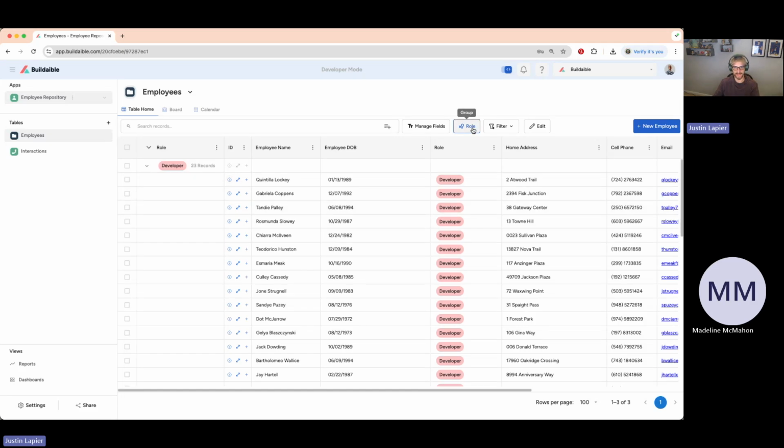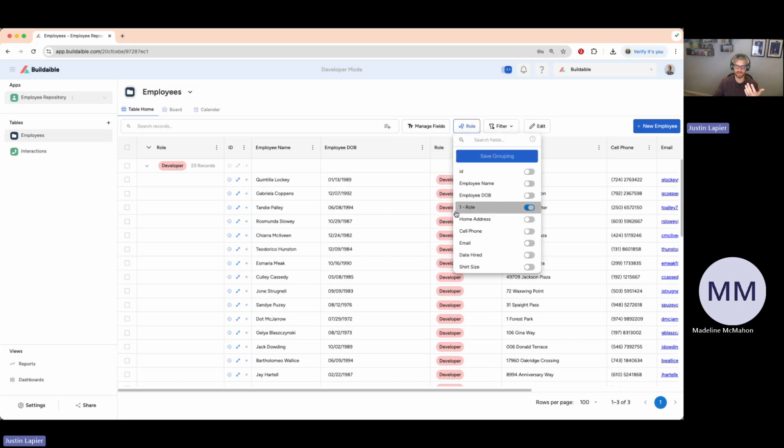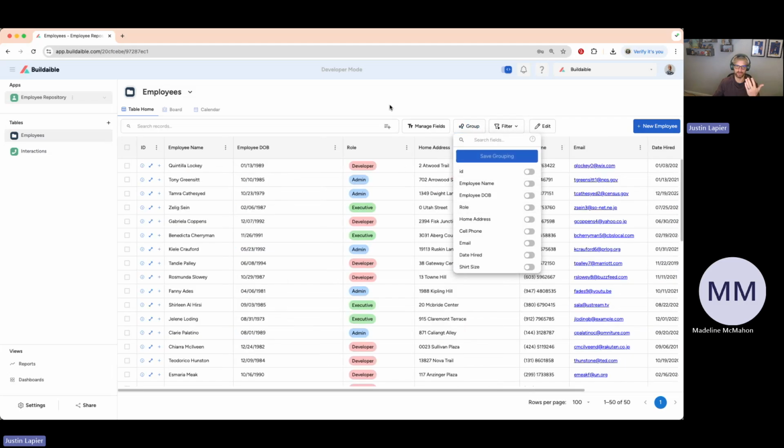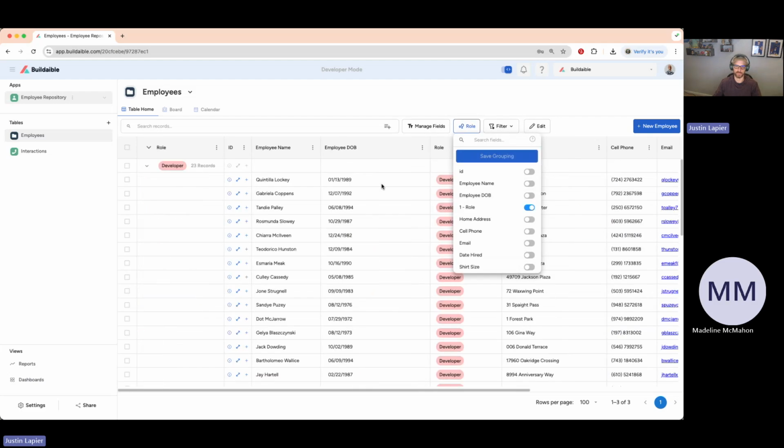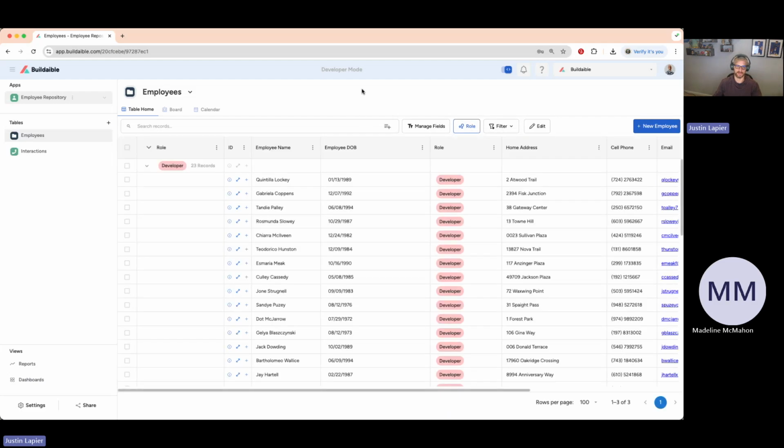If you don't want that to be the main view when you come to this table, you can go back into here, uncheck that role, hit save grouping, and now it's back to how it was before. I just wanted to show off that one little unique feature of how you could group your records based on a certain field in the system, and they would stay grouped going forward.